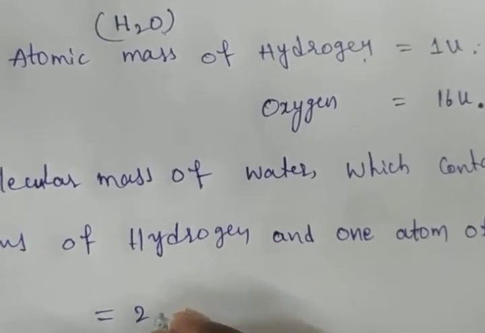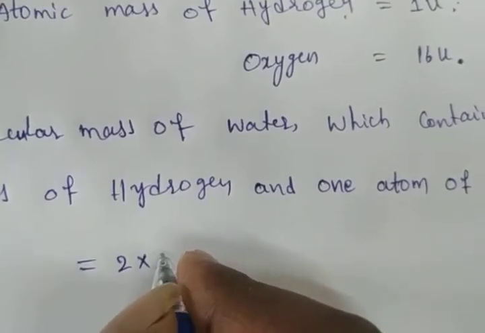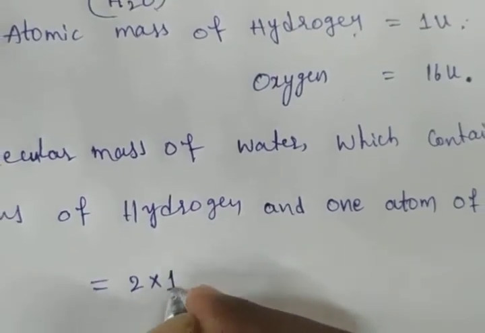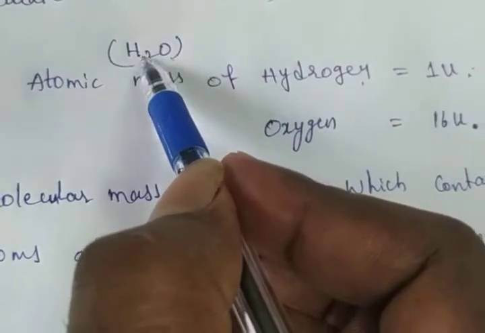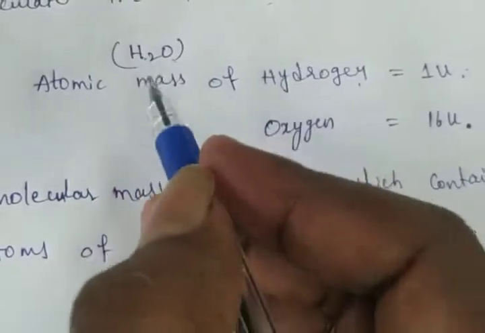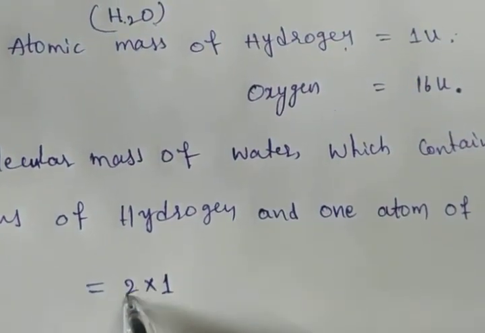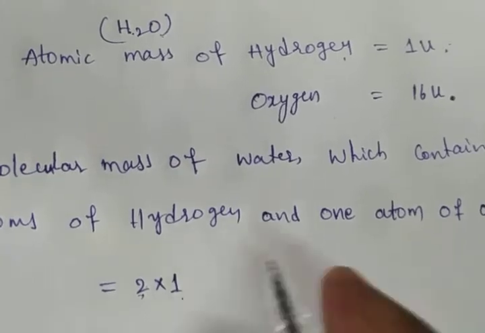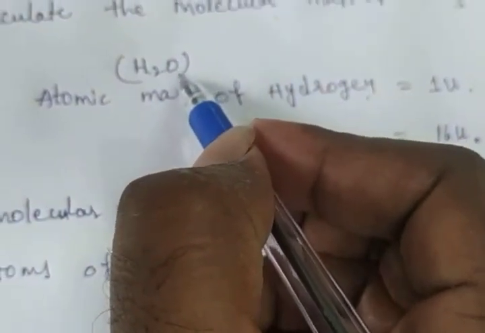Hydrogen: 2 hydrogen atoms into the hydrogen atomic mass, which is 1. Each hydrogen atom has atomic mass 1. That means number of atoms into their mass, plus the next atom, oxygen.